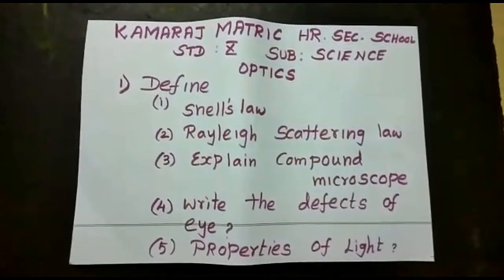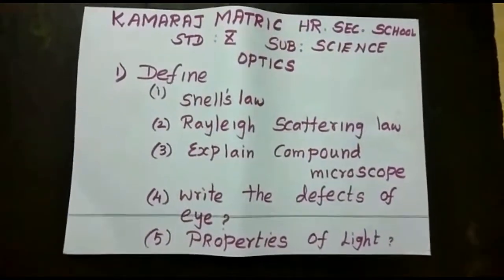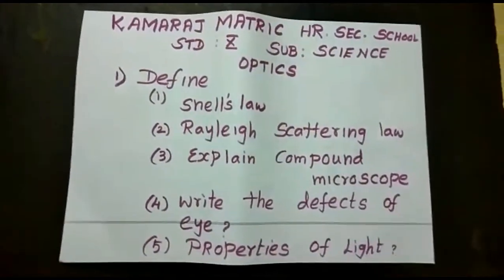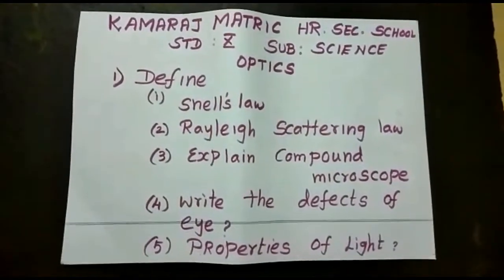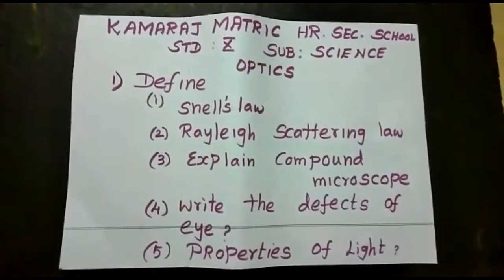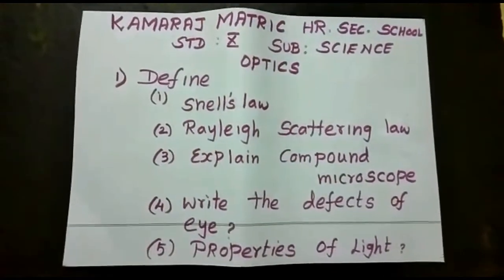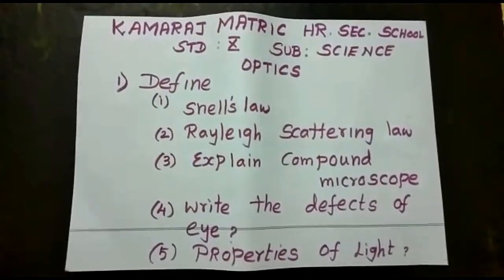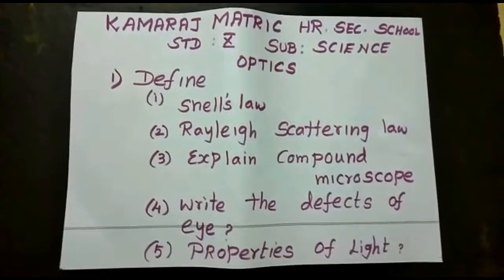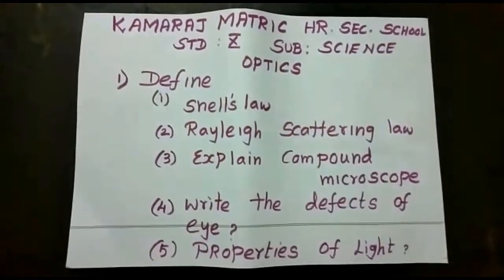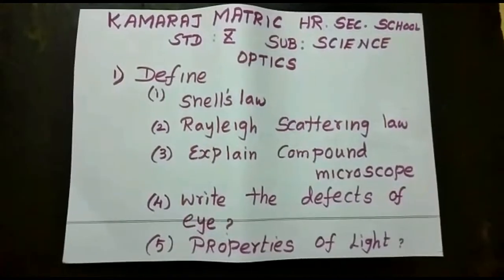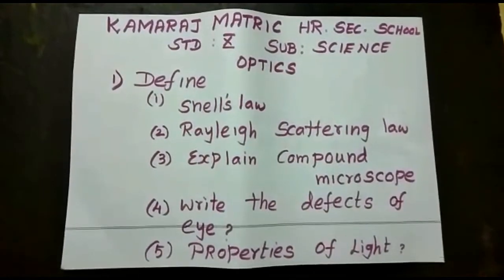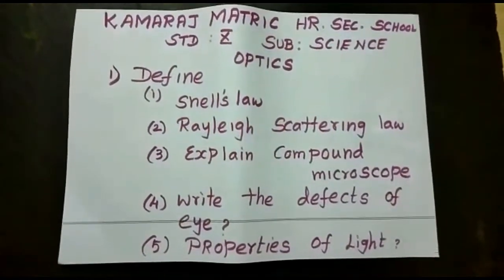Students, now we are at the end of the session. Some questions are written here. Please note them down. Learn them at home and write the home test. Define Snell's law, Rayleigh scattering law. Explain the compound microscope. You should draw the ray diagram. In the ray diagram, the positions and the arrowheads are very important, along with the construction and working of the compound microscope.